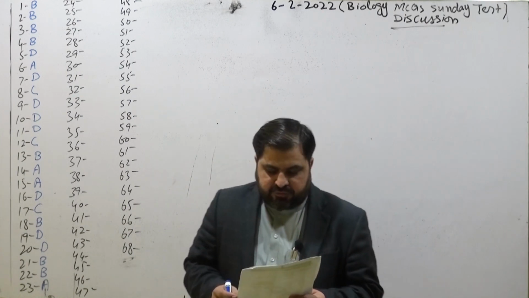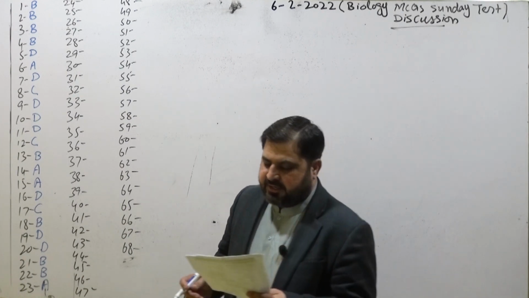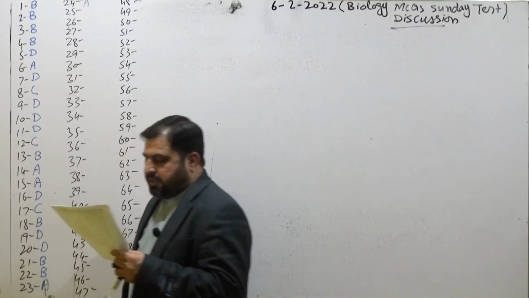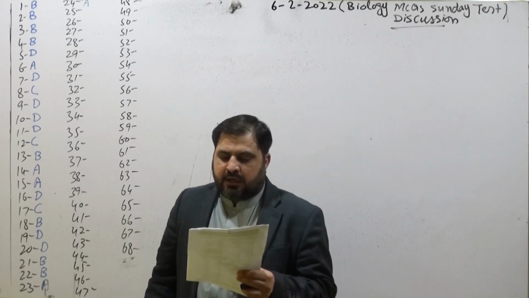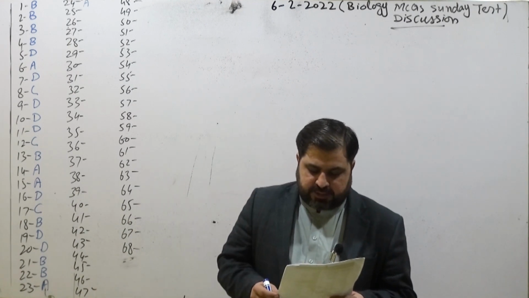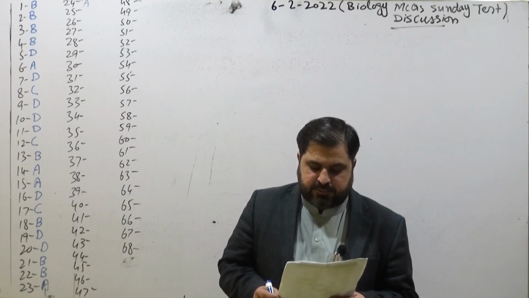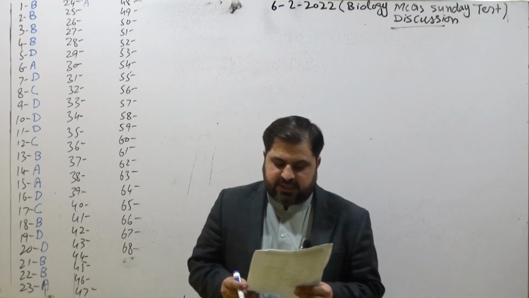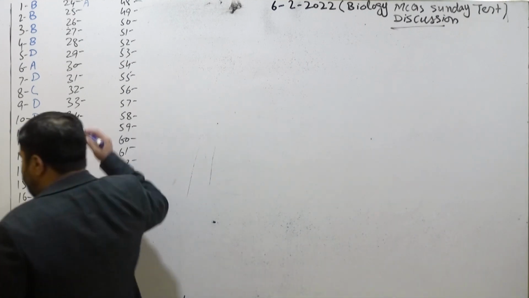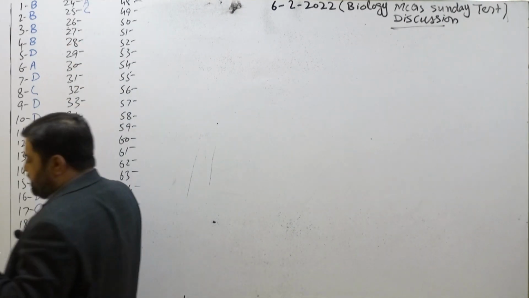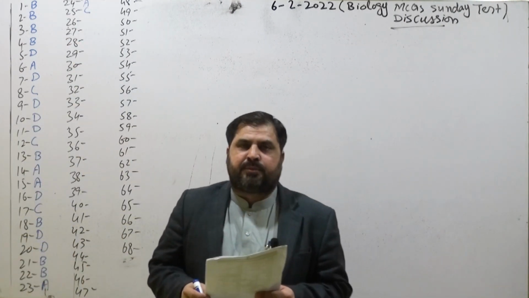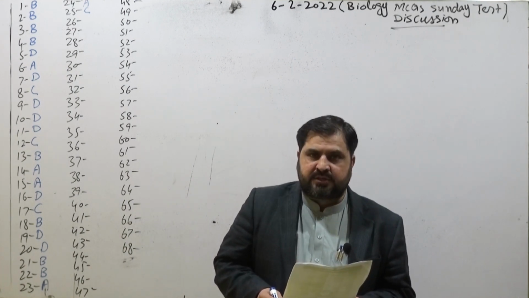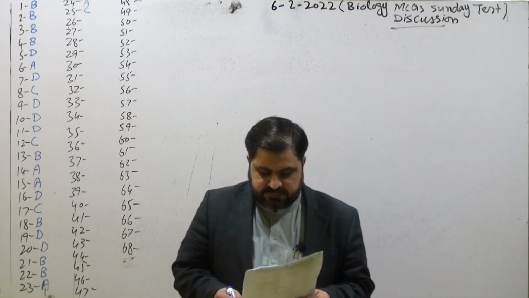Coming toward MCQ number 24, the bond between two amino acids is called the peptide bond, the bond between two glucose molecules is called a glycosidic bond, the bond between fatty acid and glycerol is called an ester bond, and the bond between two nucleotides is called a phosphodiester bond. Coming toward the next MCQ, 25th, water would boil at minus 80 degrees Celsius. Option C is correct, but the condition is given in the absence of hydrogen bonds. That MCQ is from the biological molecules chapter number 2, and the topic is water and its properties.